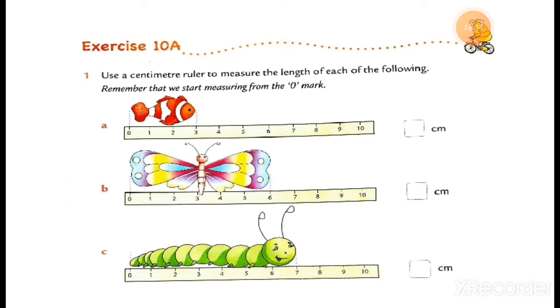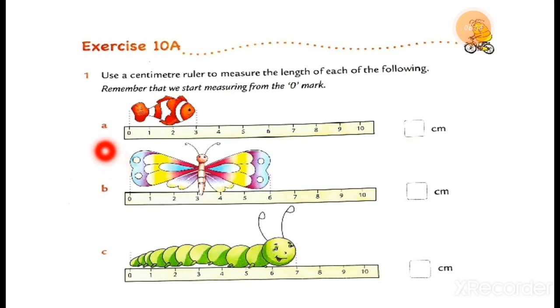Here I'll show you the picture. See question number 1. This is your textbook page, students. This is Exercise 10A, here is question number 1, and here is the heading: Use a centimeter ruler to measure the length of each of the following.